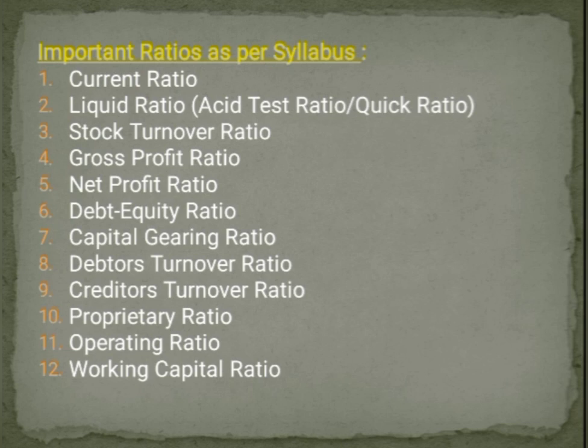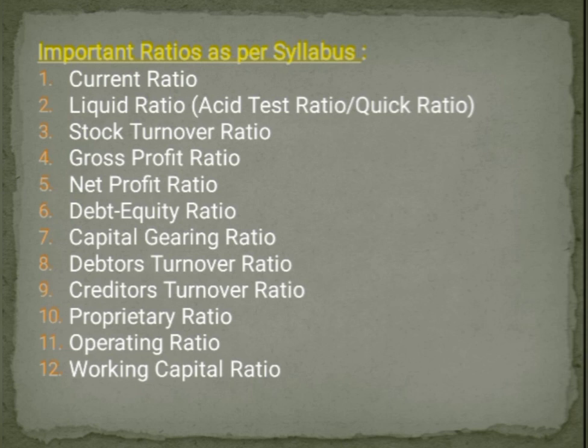Okay. Capital gearing ratio is equal to fixed interest bearing funds divided by equity shareholders funds into 100. So here fixed interest bearing securities are preference share capital, debentures and long term loans. Okay. The equity shareholders funds, as I said in the previous formula, it is the total of equity share capital plus reserves and surplus minus fictitious assets.